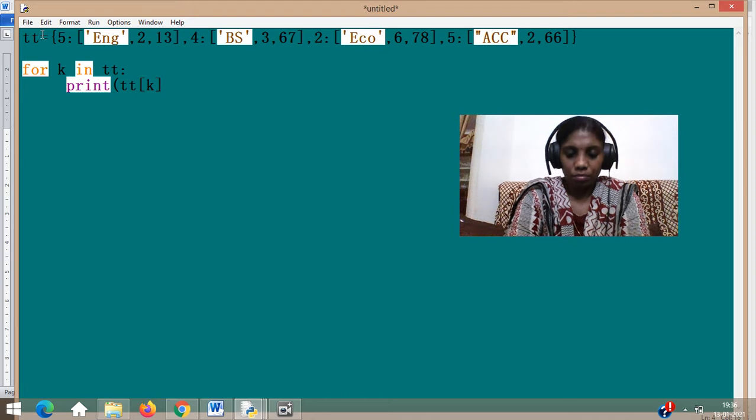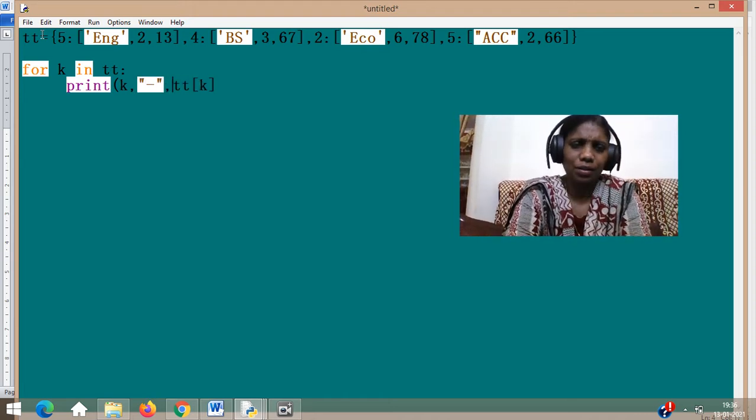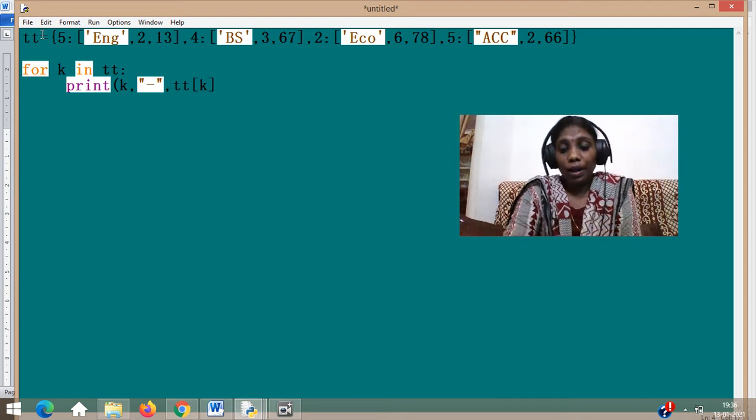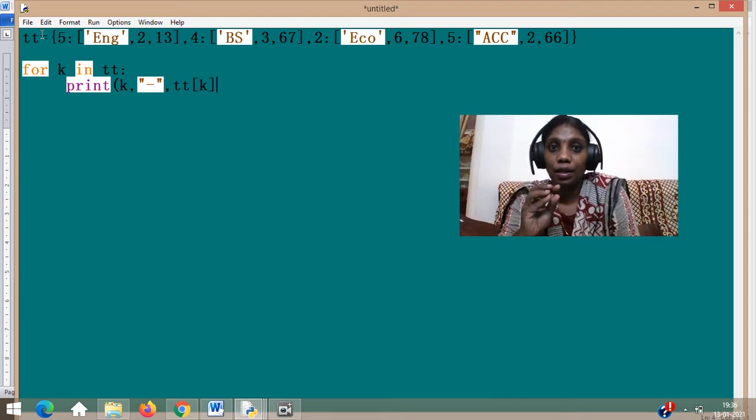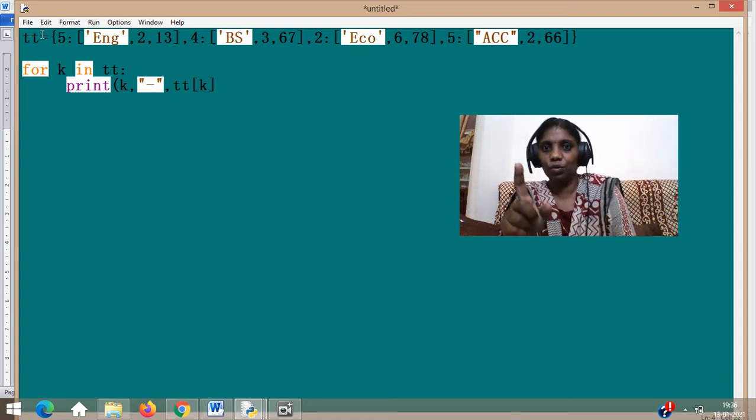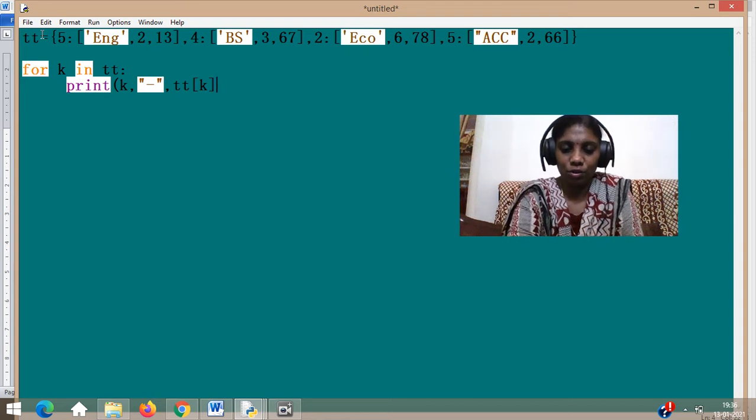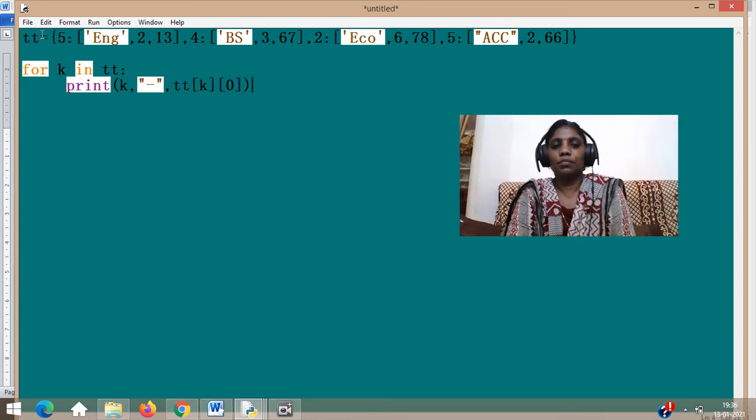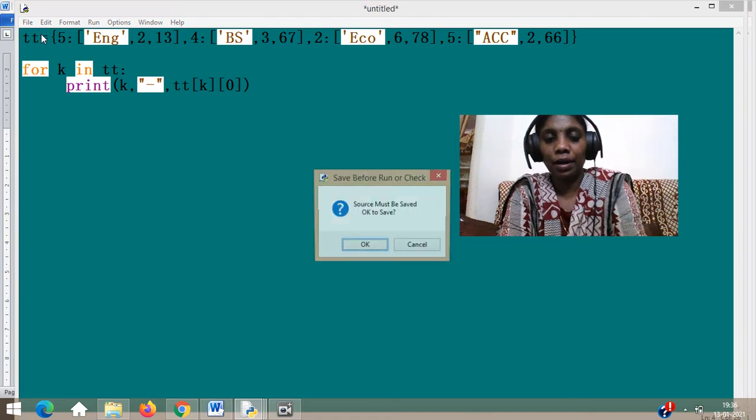I only want the key, that is K, and then if I want I can put a hyphen, that's up to me, it's not a big deal. But I want only that English business studies because it's a list. I can extract the locations because locations start from 0, and since English business studies echo accountancy falls in the 0th location, I can give it like this and then print it and run it.